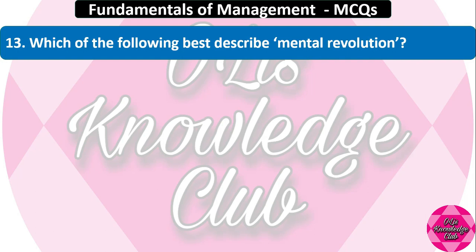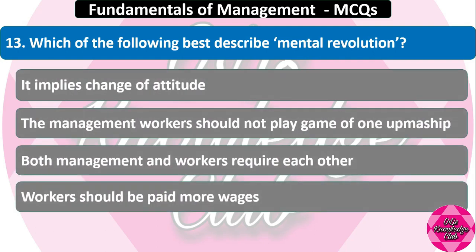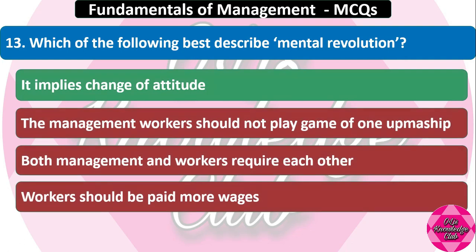Question number 13. Which of the following best describes mental revolution? The options are: it implies change of attitude; management and workers should not play the game of one-upmanship, both management and workers require each other; workers should be paid more wages. So the topic is mental revolution. Keep this in mind. And the answer is: it implies change of attitude. Mental revolution means change in the attitude.